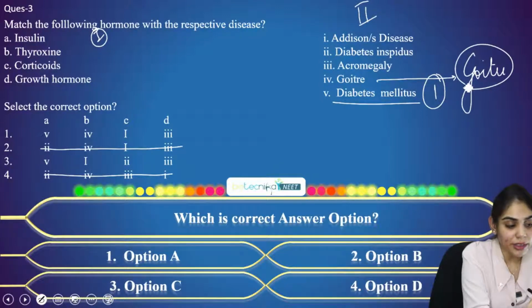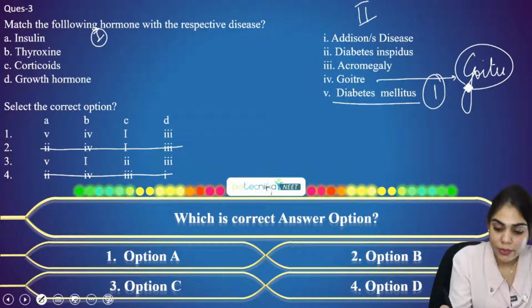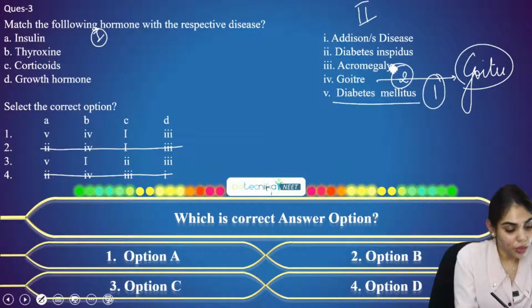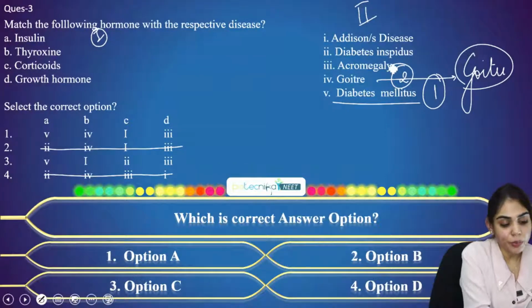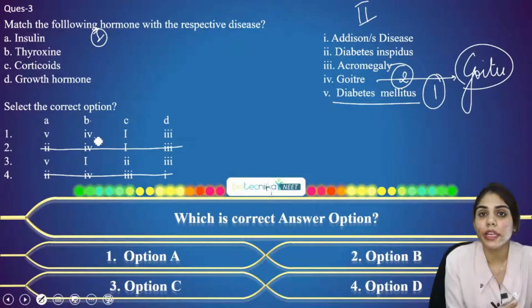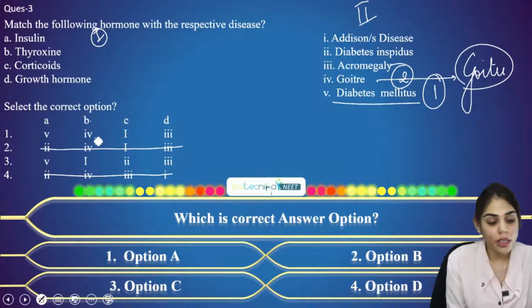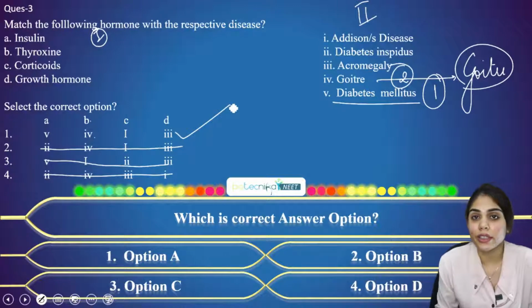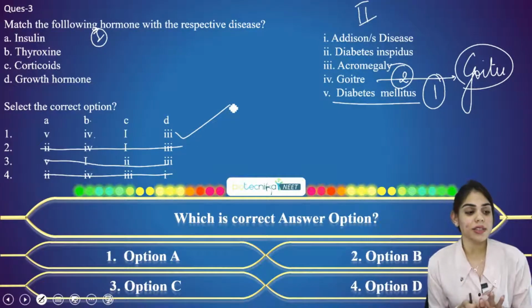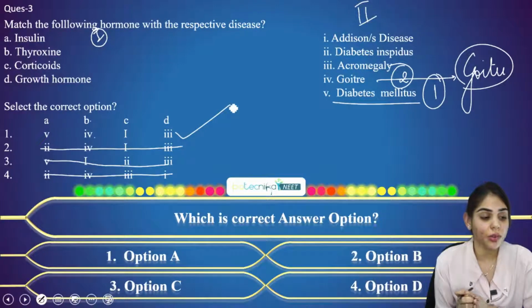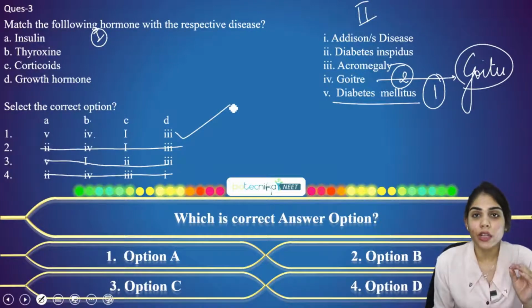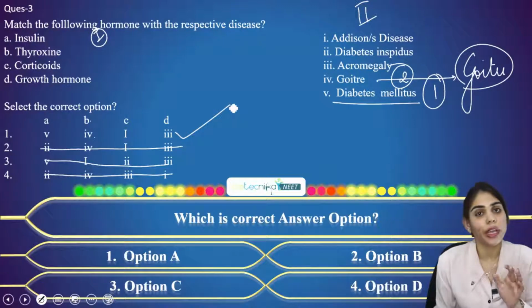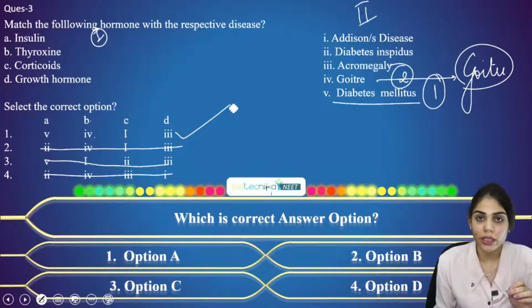So shall we pair this B with 4? Yes, so this is B with 4. You can find the B with 4 combination only in one option, that is option A. So here option A goes right. This is the strategy for solving match the following questions. If you get this type of question in the examination, try to solve it, because if you get even one combination correct, you can make your right answer. Whether you know about the other options or not, you can just mark it right.